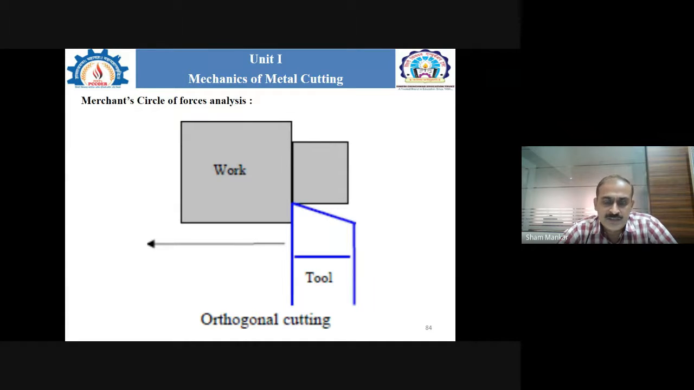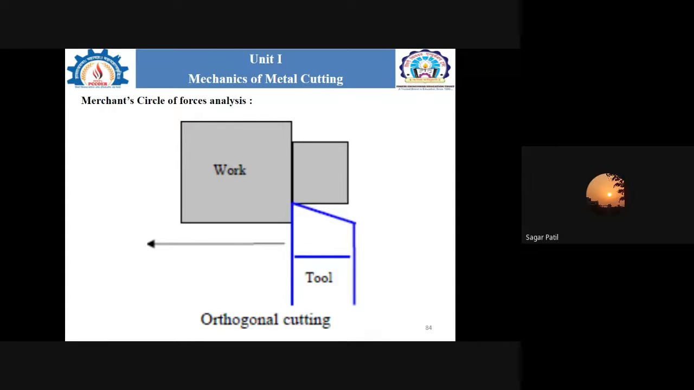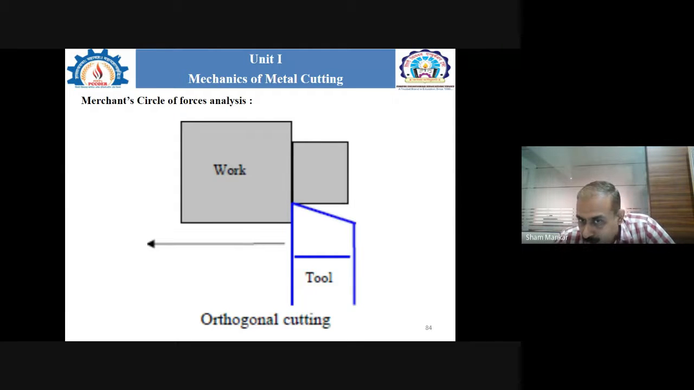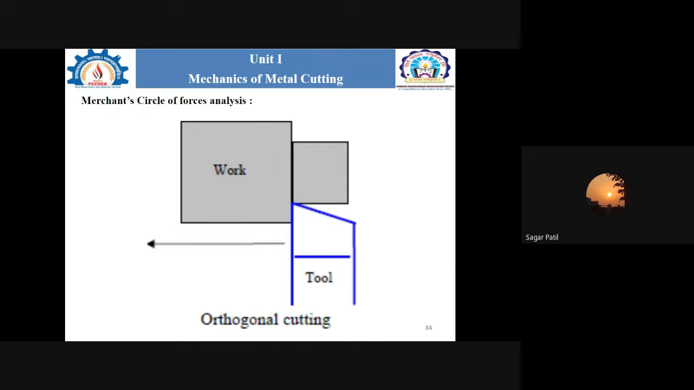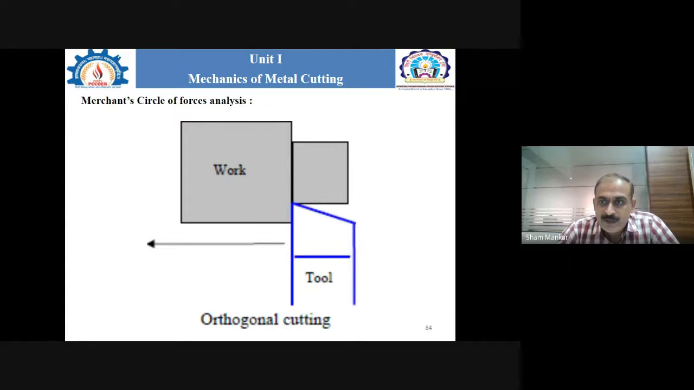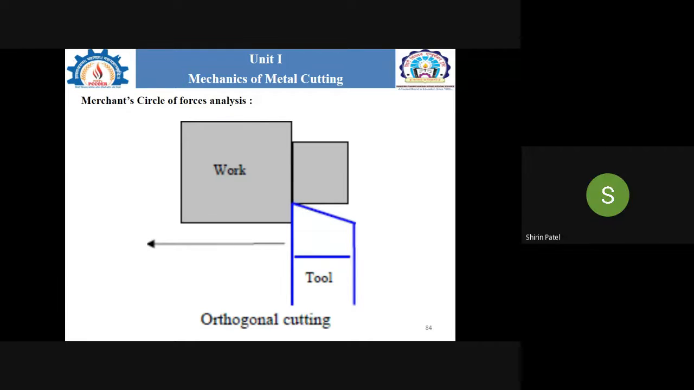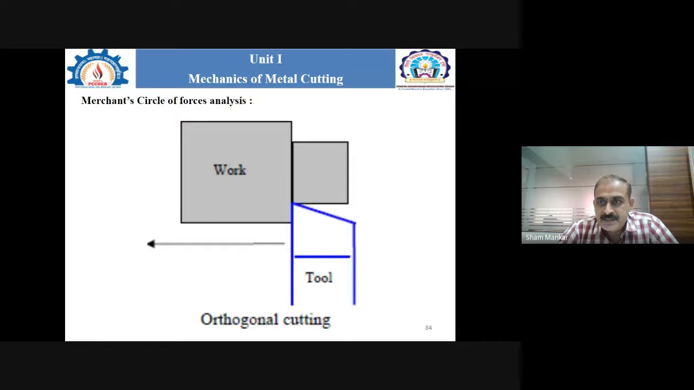Can anyone let me know what is meant by the orthogonal cutting process? Yes. So it is cut orthogonally, meaning inclined. Yes, Sagar Patil, please continue. So it is cut at an inclined position, meaning oblique. Anyone would like to add to what Sagar said? So the tool face is perpendicular to the workpiece. Yes, correct, Shirin. Thank you, Sagar and Shirin.